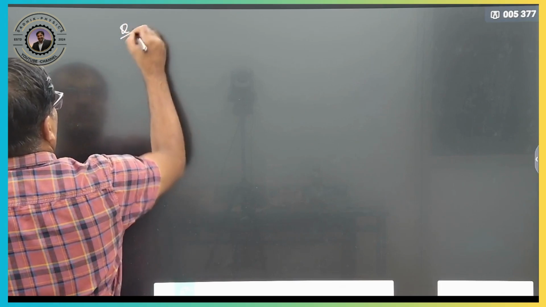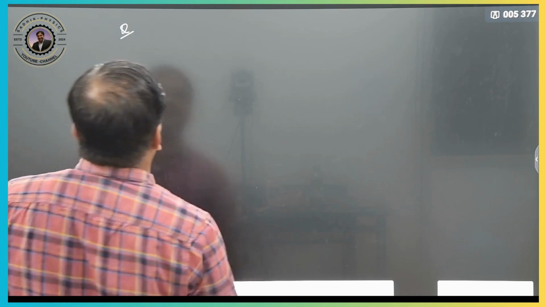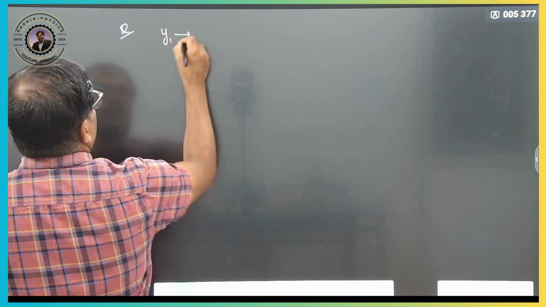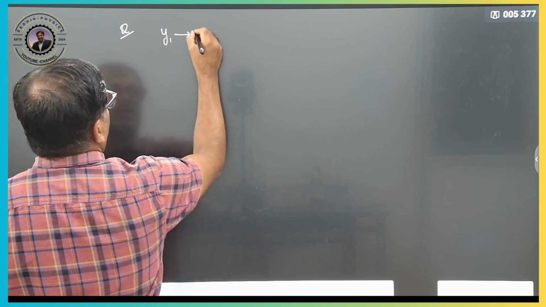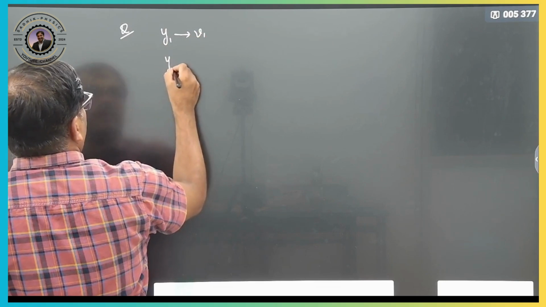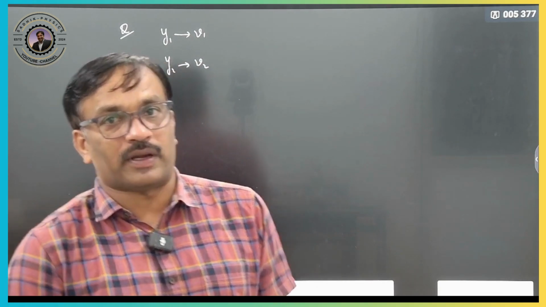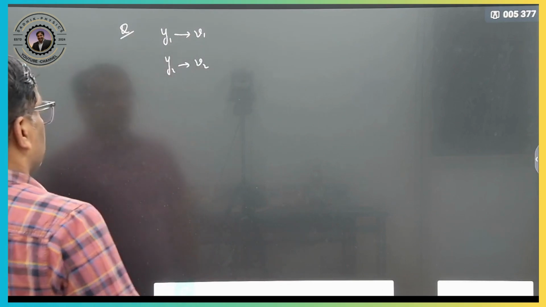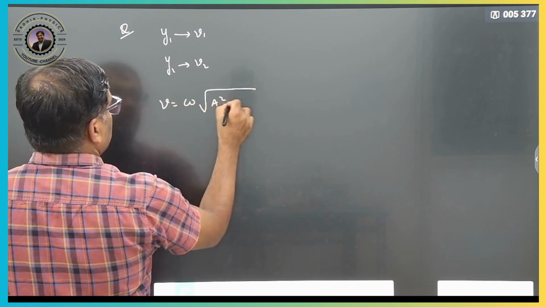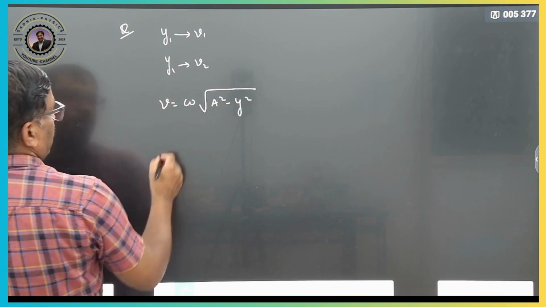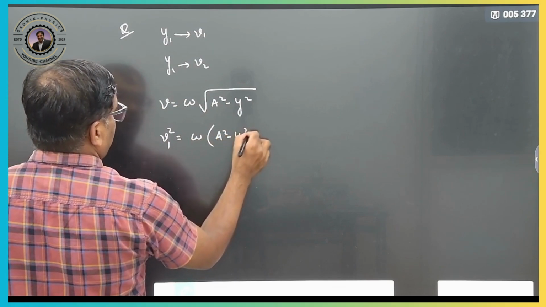Suppose one more question. No? Suppose here y1 is a displacement. So, at a displacement y1 we have velocity v1, and at a displacement y2 the velocity of the particle is v2. We want to calculate the time period. So, we know what the velocity equation is now: omega into root of a square minus y square. So, v1 square will be equal to omega square into a square minus y1 square. Clear?